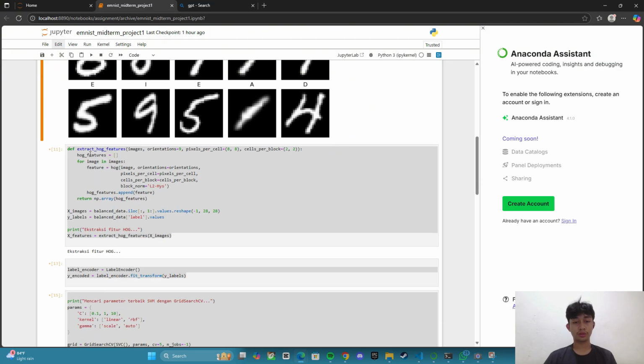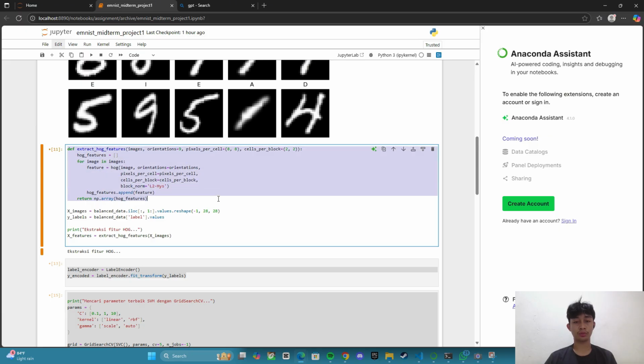And this is the function to extract HOG features from a list of images. HOG is used to describe the structure of the image based on edge direction and local gradient. This helps the model recognize shapes and edges in an image. The function accepts parameters to customize the HOG configuration. Orientations defines the number of orientation bins used in the histogram. The labels store the corresponding label A until Z from each image, which will be used later for training the model.